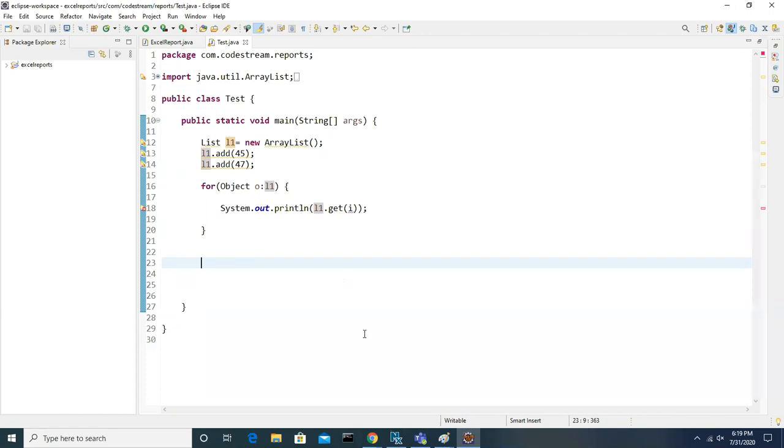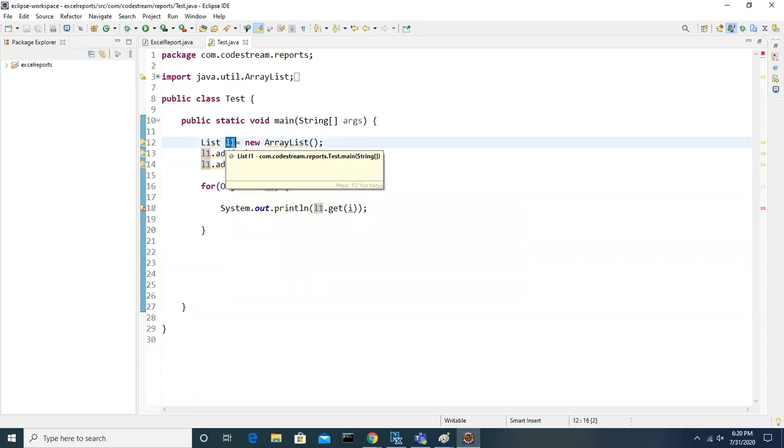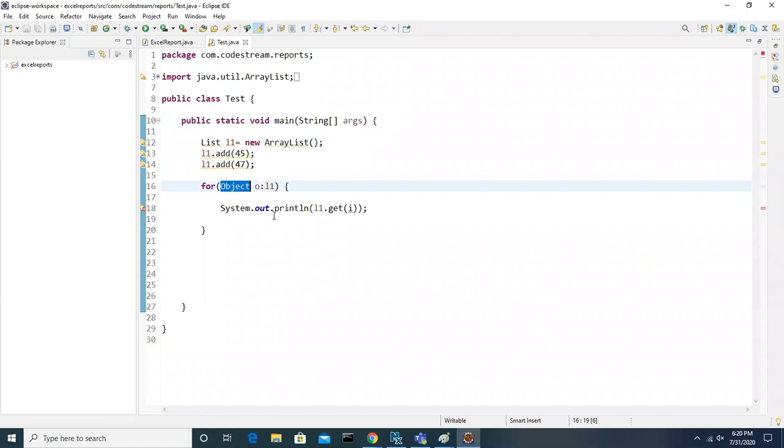The syntax starts with for only, but then you keep the array or list, whichever you want to iterate, and declare the individual element's type. Right now you don't know what kind of data it is, so I'm taking Object o. Object o means this reference will take any value.